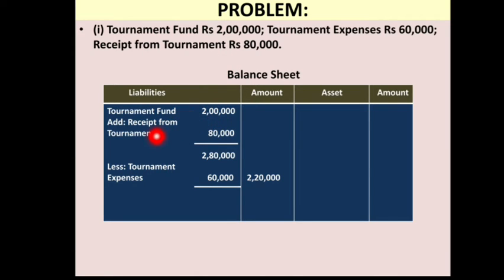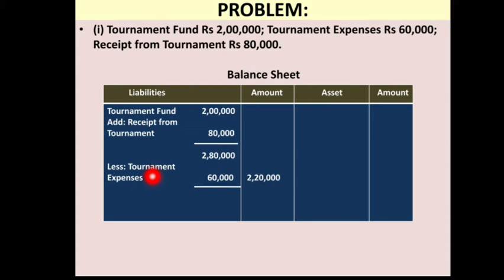And any fund, receipt or donation which increases that fund will be added to this fund account. As you have arranged a tournament, you sold some tickets and received some amount from the sale of those tickets, so that will be added to this fund because the fund will increase because of this receipt. Add receipt from tournament 80,000. Now your fund amount is 2,80,000.